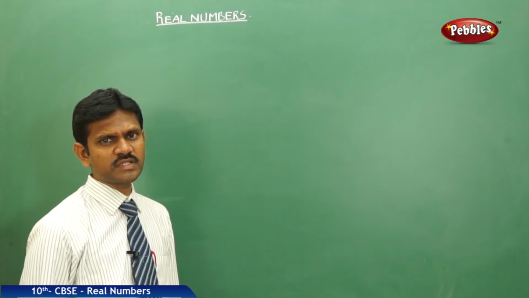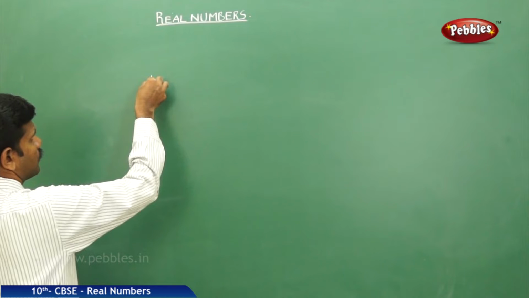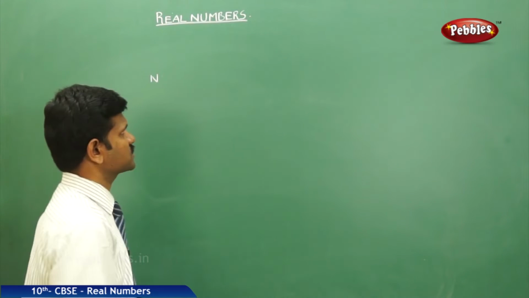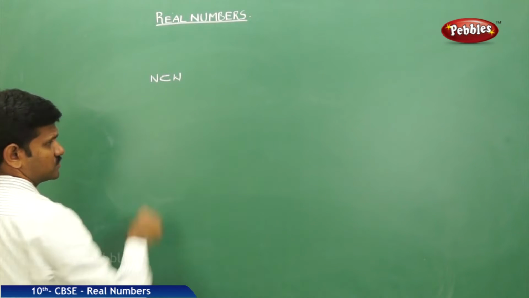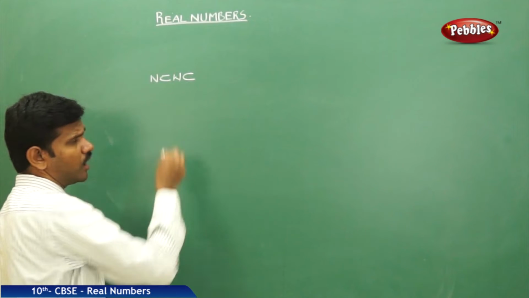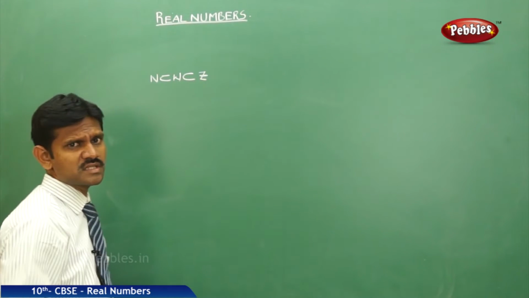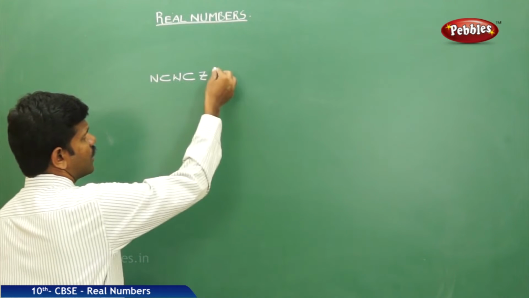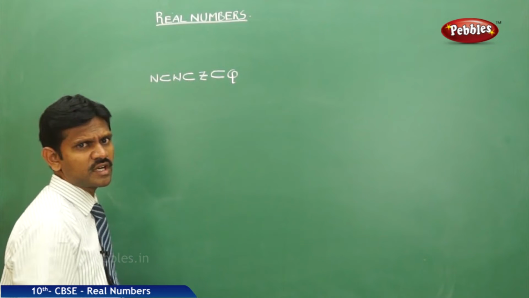From our previous knowledge, we can decide that all natural numbers are whole numbers, that is, natural numbers are a subset of whole numbers, and all whole numbers are integers, that is, whole numbers are a subset of integers, and all integers are a subset of the rational numbers.